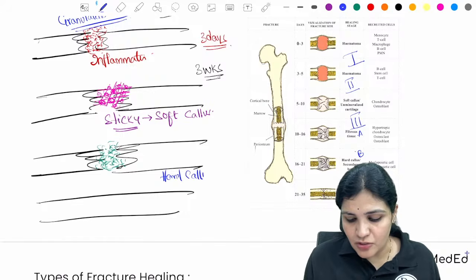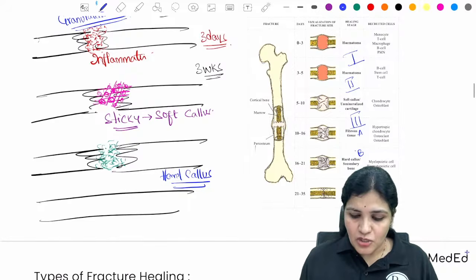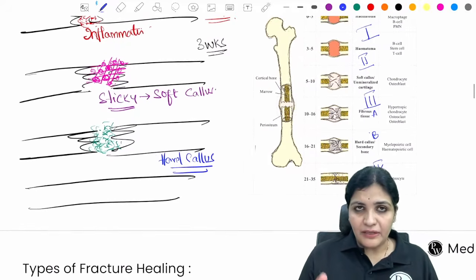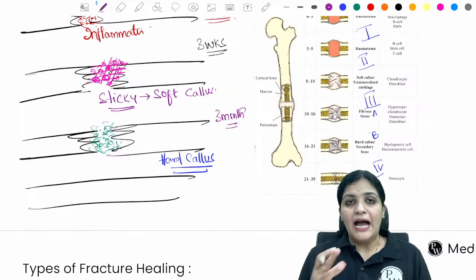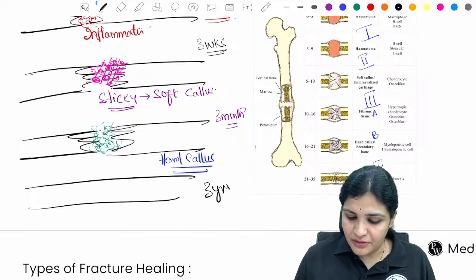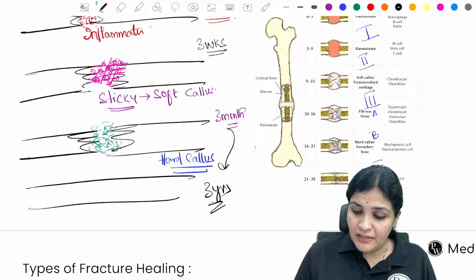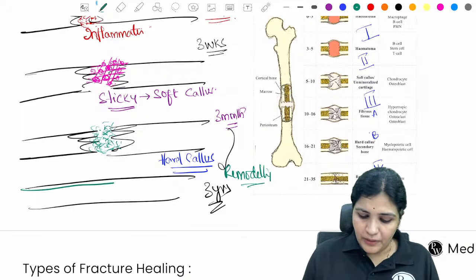So this cartilage is soft callus, and this bone is called the hard callus, right? So this is up to 3 weeks and this is up to 3 months. Once they enter the phase of 3 months, they will have this hard callus. And finally, from 3 months to 3 years, as I've told you, there is a remodeling which is happening, and because of this remodeling, the bone becomes normal.